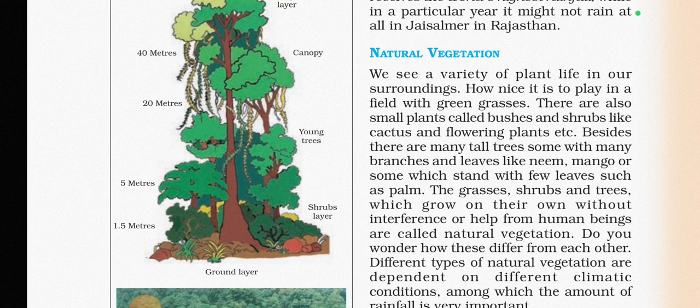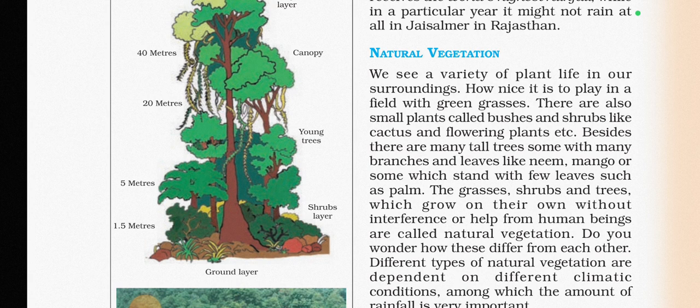Okay, for example, a jungle area which is fully untouched and has no contribution of humans or society in its growing up. It is fully untouched by human civilization, so that is called natural vegetation. When plants grow up on their own, it is natural vegetation.